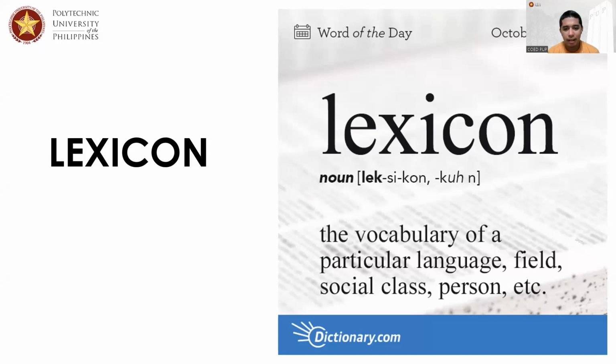Okay, let's now proceed with our discussion on the lexicon. When we say the lexicon, we refer to the vocabulary of a particular language. In this particular lesson, we mean that as learners of English, we are now starting to build our own vocabulary according to specific social activity that we are doing or our particular role in the society.